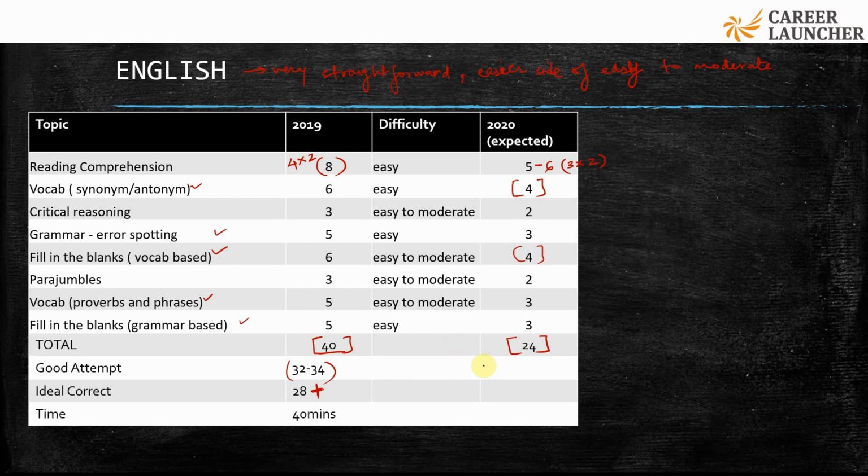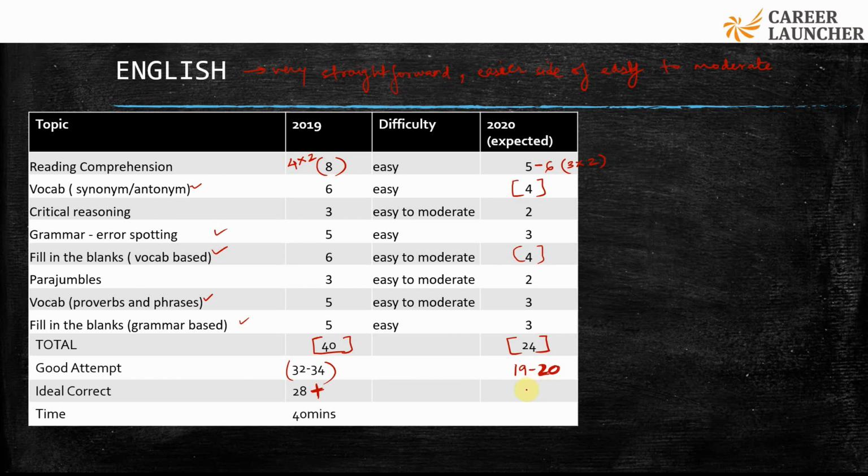So now if this reduces to 24 questions, I believe 19 to 20 would be a good attempt in this section. It should be a good attempt to solve 19 to 20 questions in this section.